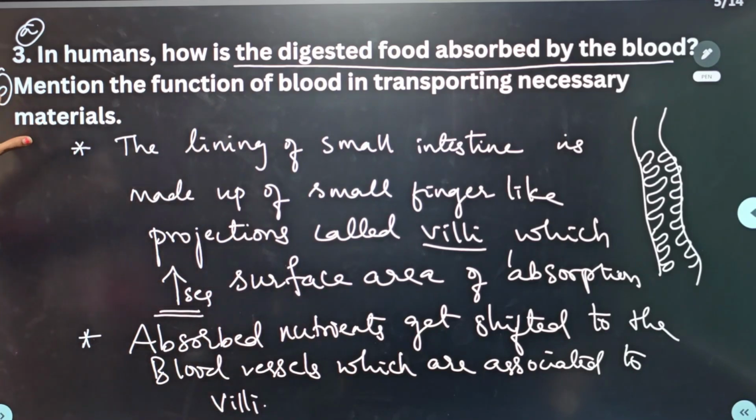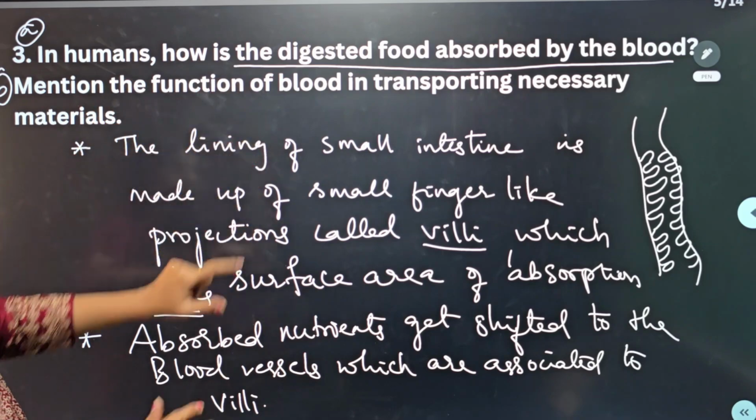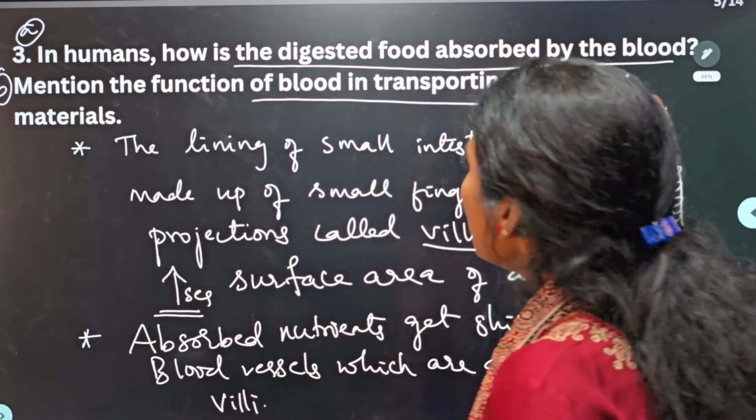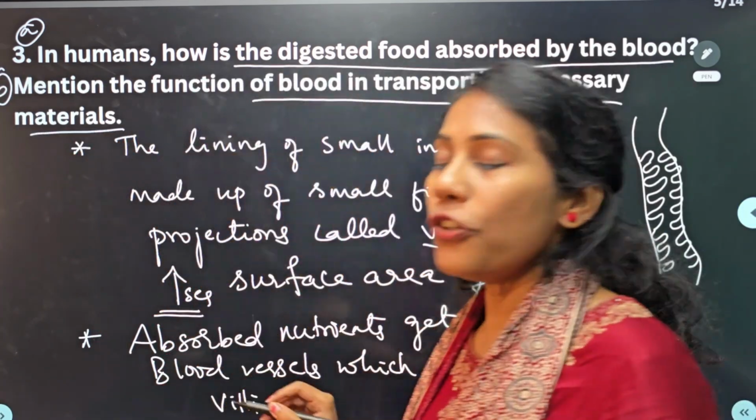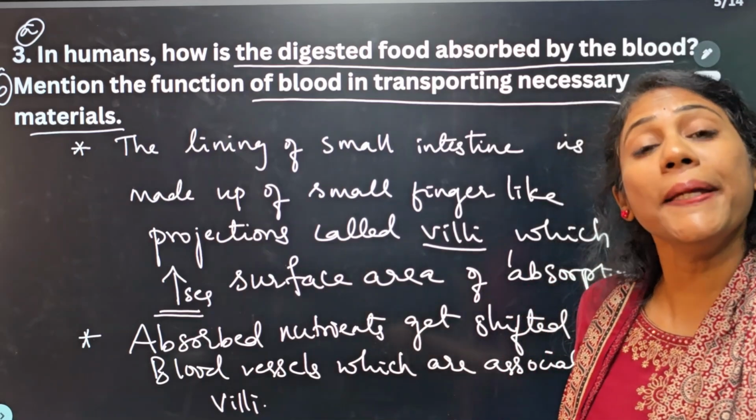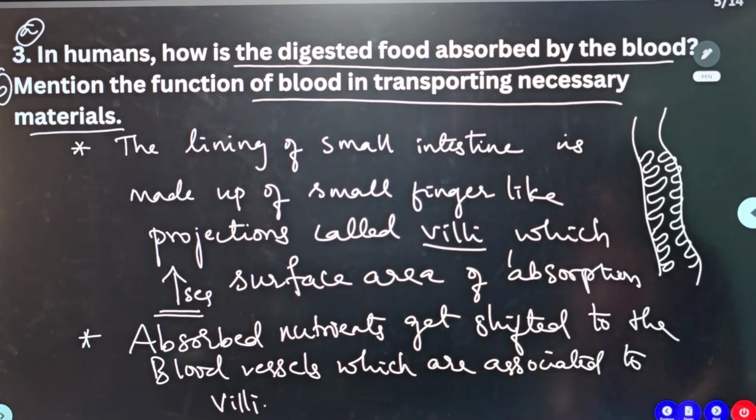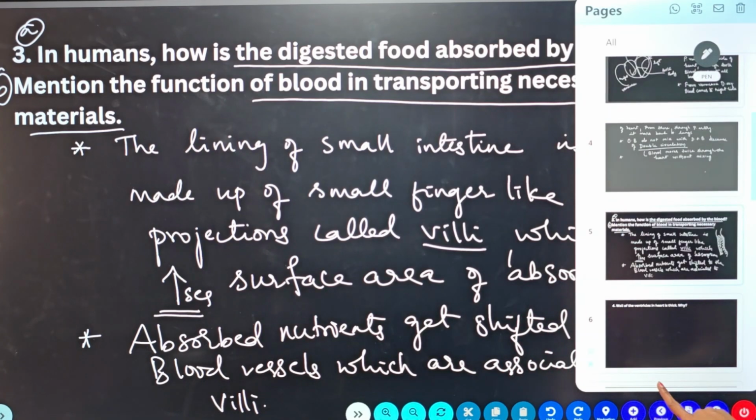Now coming to the next question: mention the function of blood in transporting necessary materials. They are indirectly asking you the importance of blood, guys. So let us understand the importance of blood now.